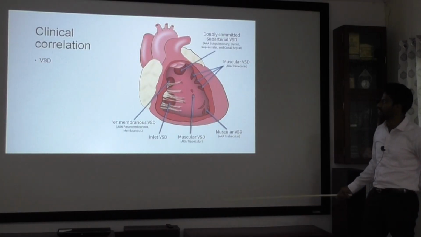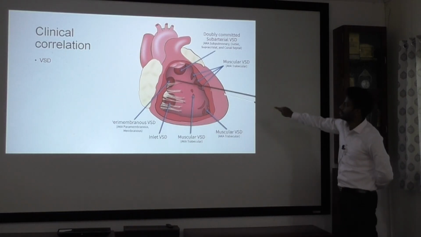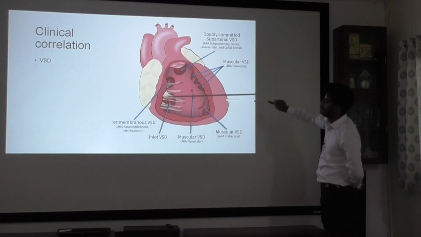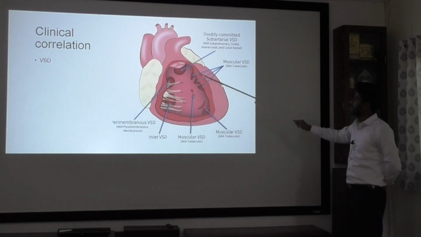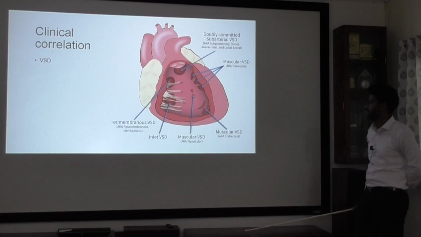So different defects we can see, like ventricular septal defect. This is muscular VSD. Here, perimembranous. Here the outlet is there, so outlet type. Here inlet, from the atria the blood will flow, so inlet type of VSD. And multiple muscular VSD, also known as Swiss cheese pattern or trabecular VSD, can be there.